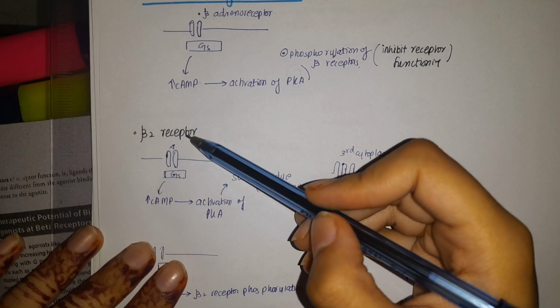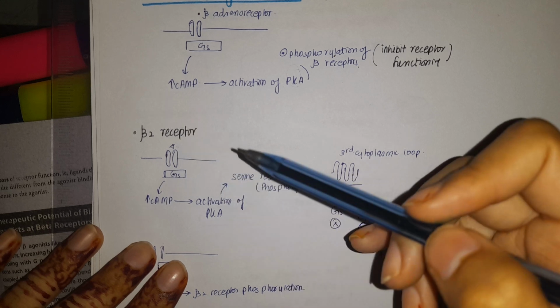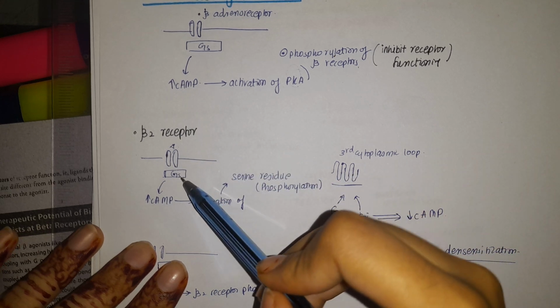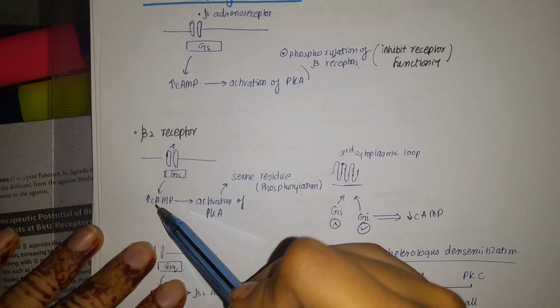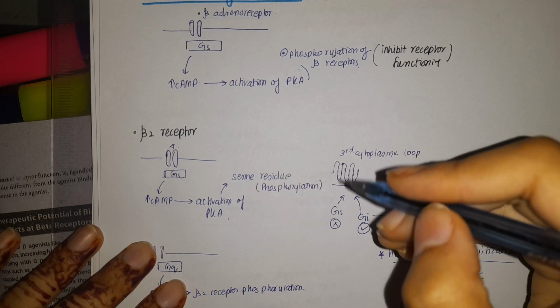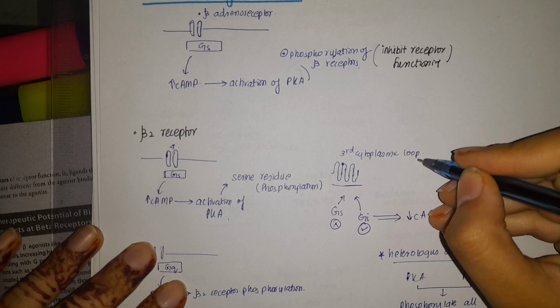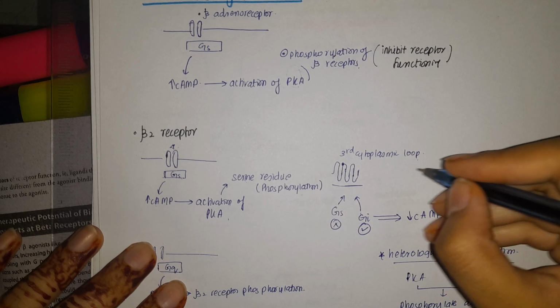Now in beta 2 receptors, whenever the agonist is repeatedly coming, what will it do? It will activate the GS pathway. It will increase cyclic AMP, with activation of protein kinase A. Now what will happen? There will be phosphorylation, but on the third loop of the G protein receptor.